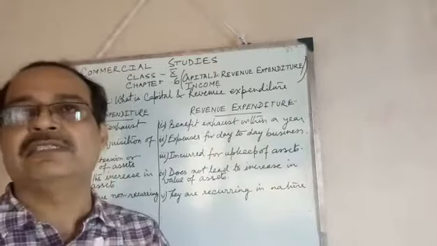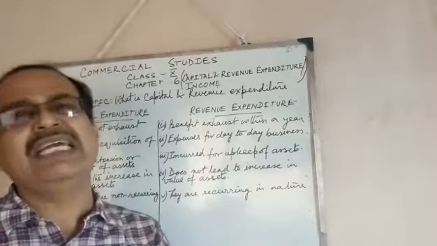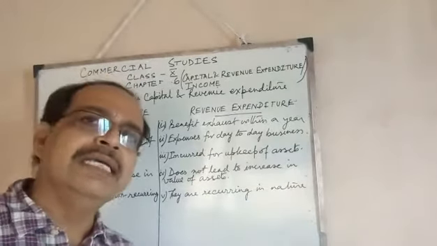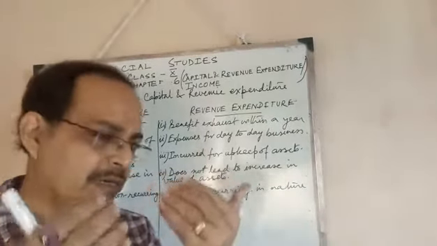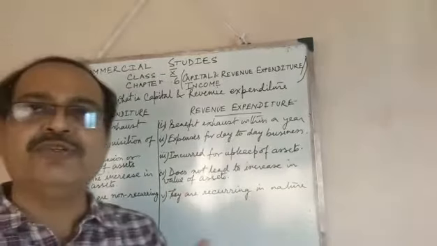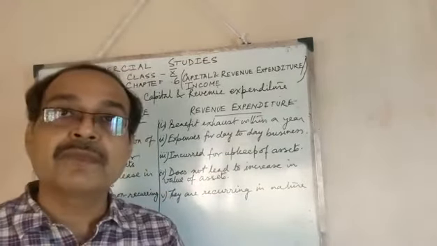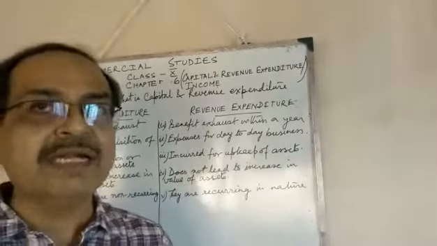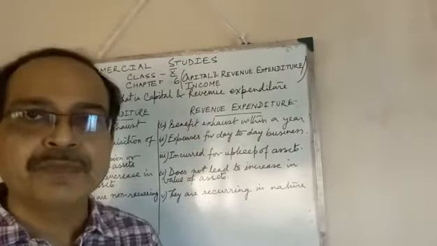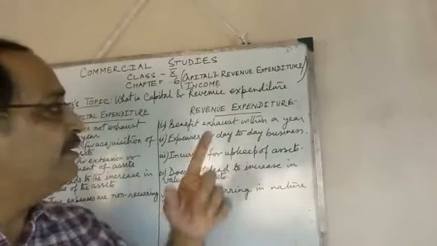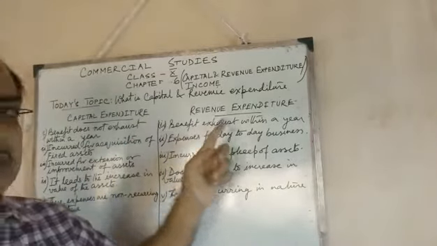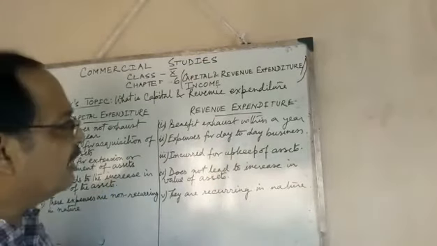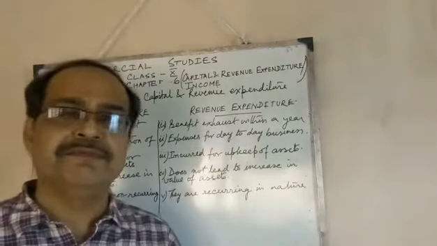But in other cases, there are some other accounting years also, from 1st January to 31st December, it may be like that. But generally, 1st April to 31st March is the accounting year. And the benefit of revenue expenditure rather exhausts within a year.